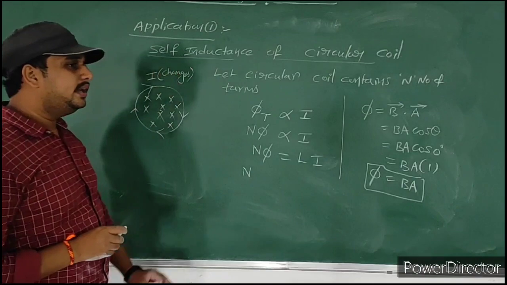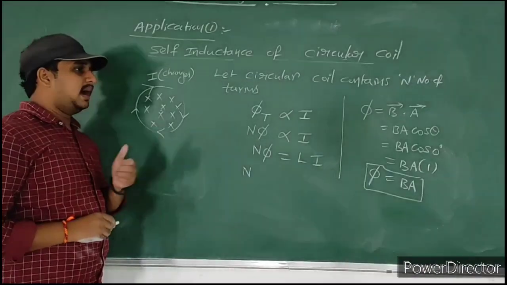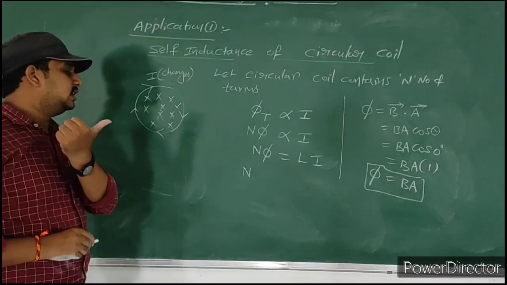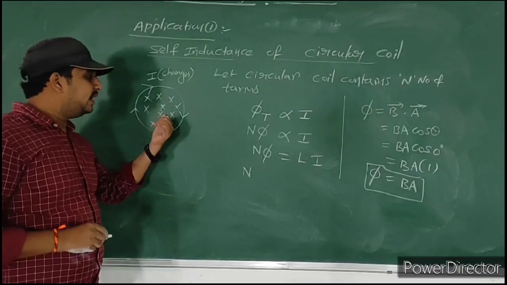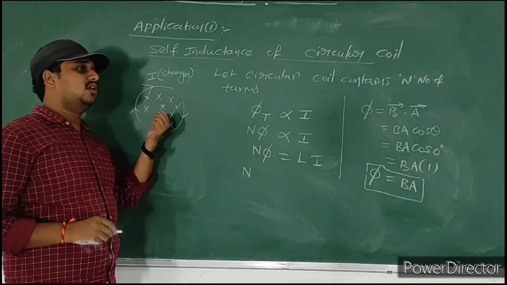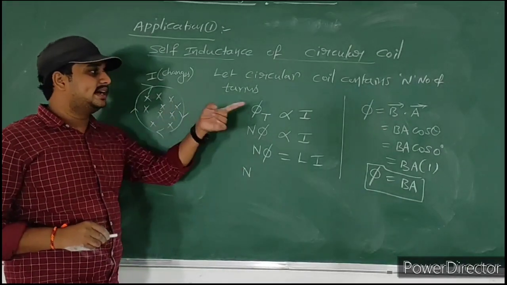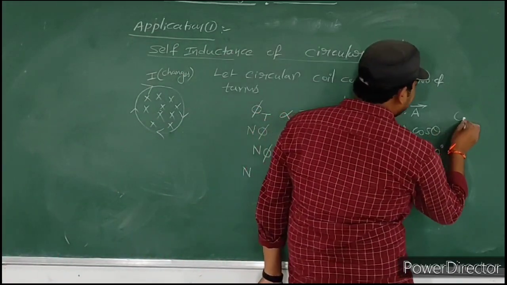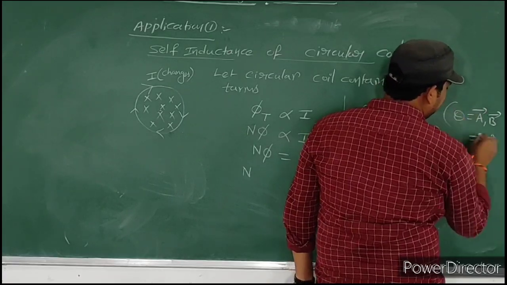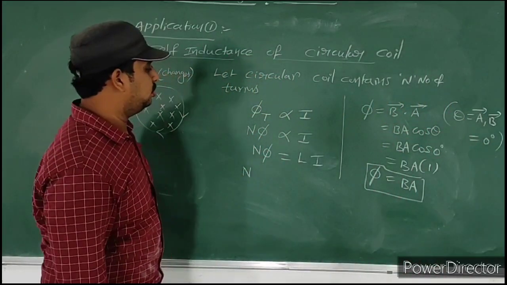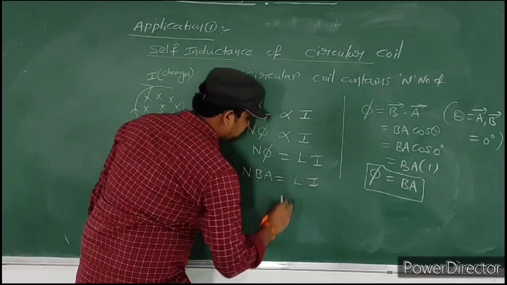Okay, dear student, here the magnetic field is into the face. That means it is moving perpendicular to the coil, and the area direction we always consider perpendicular to the coil. Then B bar and A bar both act in the same direction. That's why theta is equal to 0 degrees. Here theta is the angle between A bar and B bar, equal to 0 degrees. So we got phi is equal to BA. Substituting, N BA is equal to LI.